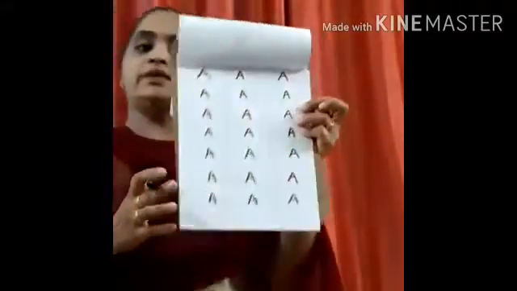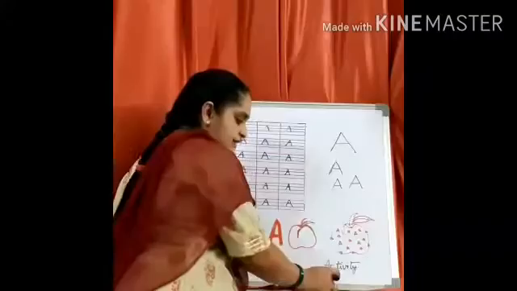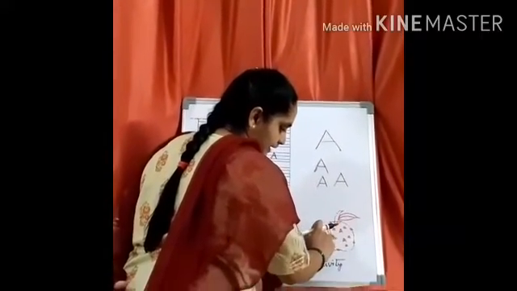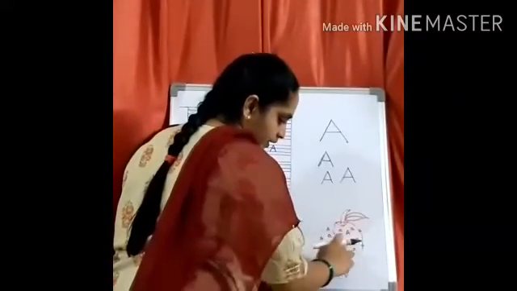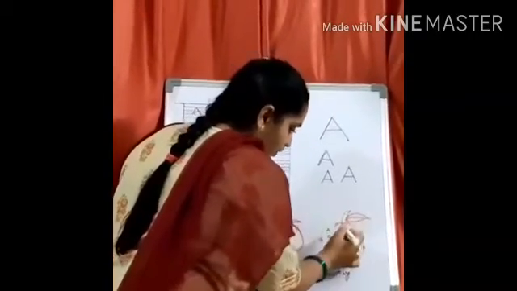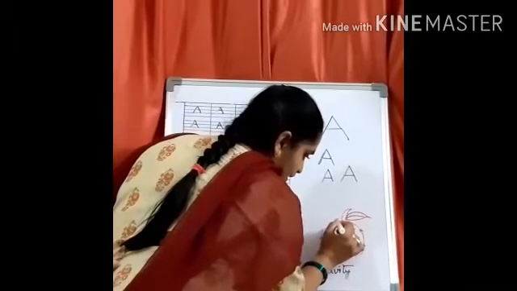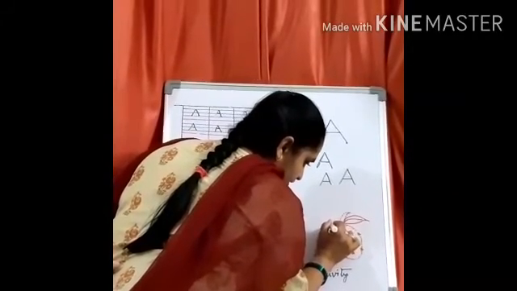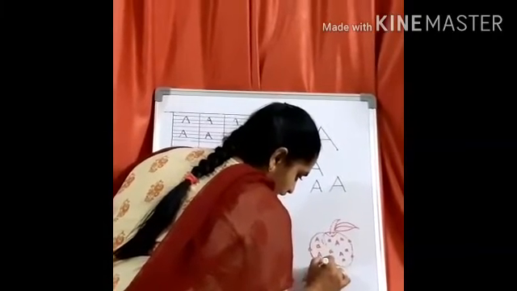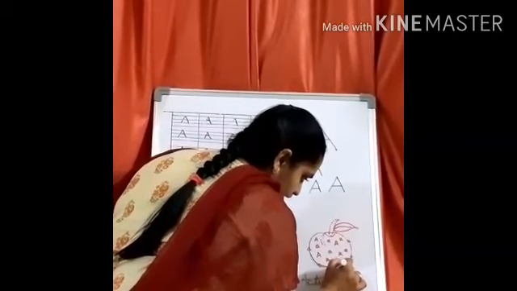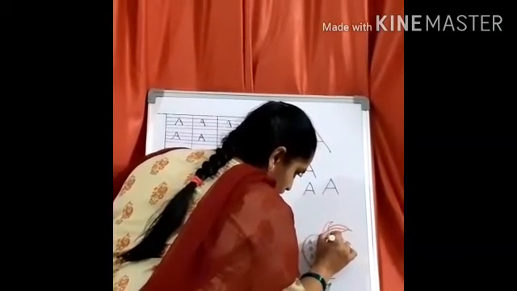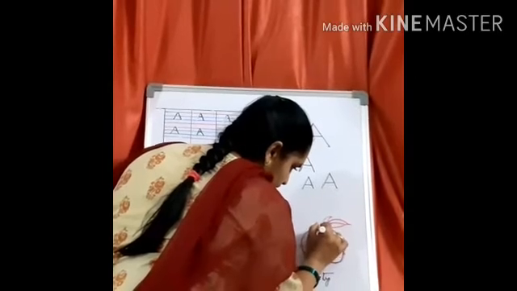In this way you are going to complete two pages. This activity: draw a dotted apple like this and write small a, capital A inside the apple. Now you are going to join the dots from small a to small a, again small a, like in this way you are going to join all the small A's written here.